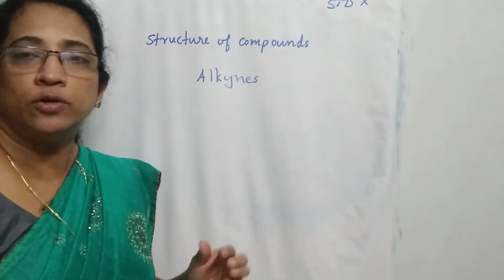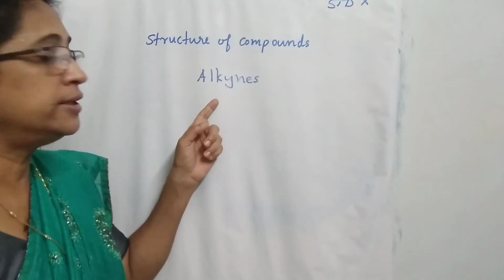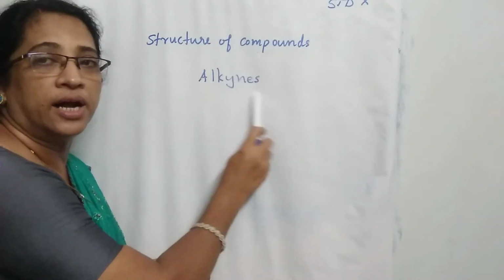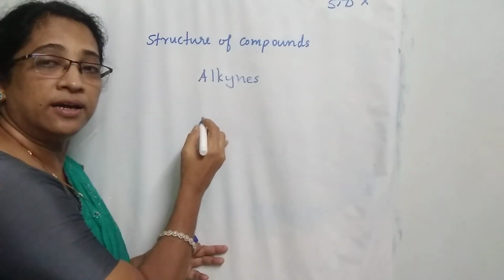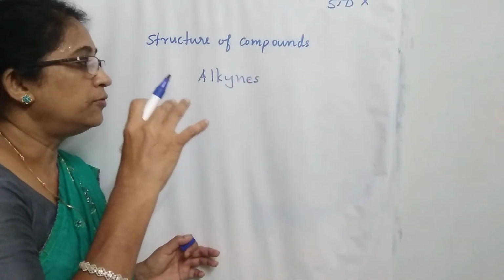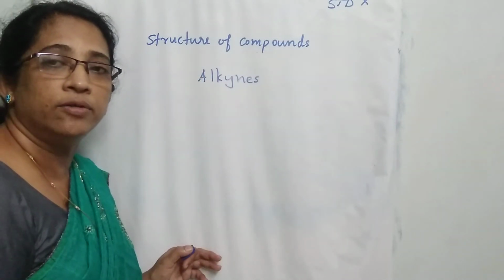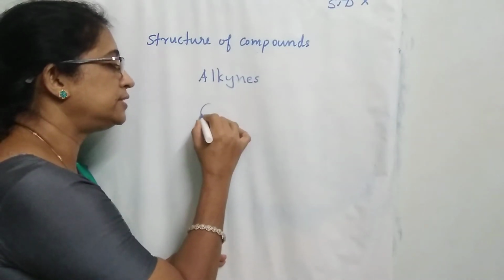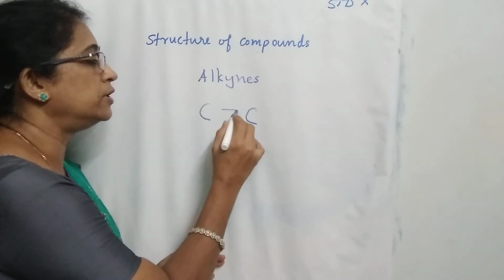Now we are going to draw the structure of the compound with the carbon-carbon triple bond. Carbon-carbon triple bonded compounds are under the family alkynes. Alkynes, Y-N-E-S. So alkynes are compounds containing a carbon-carbon triple bond. To write the molecular formula, minimum how many carbon atoms are required? 2 carbon atoms are required here also.